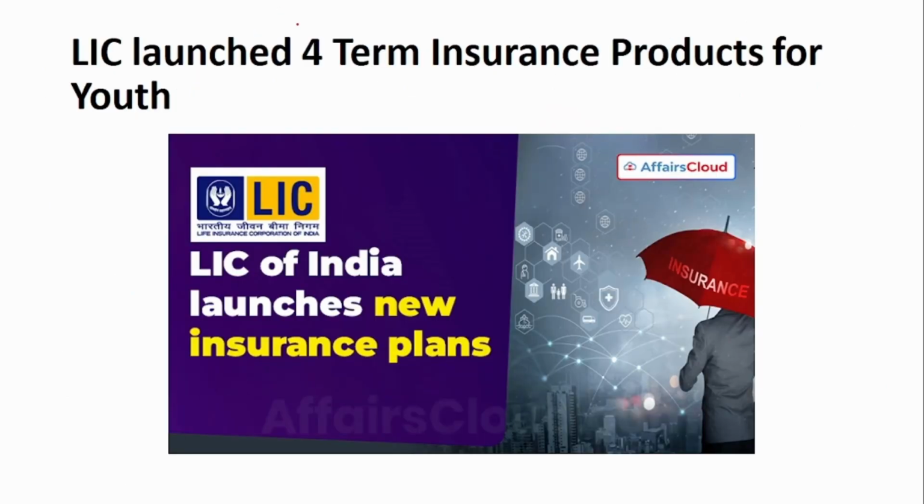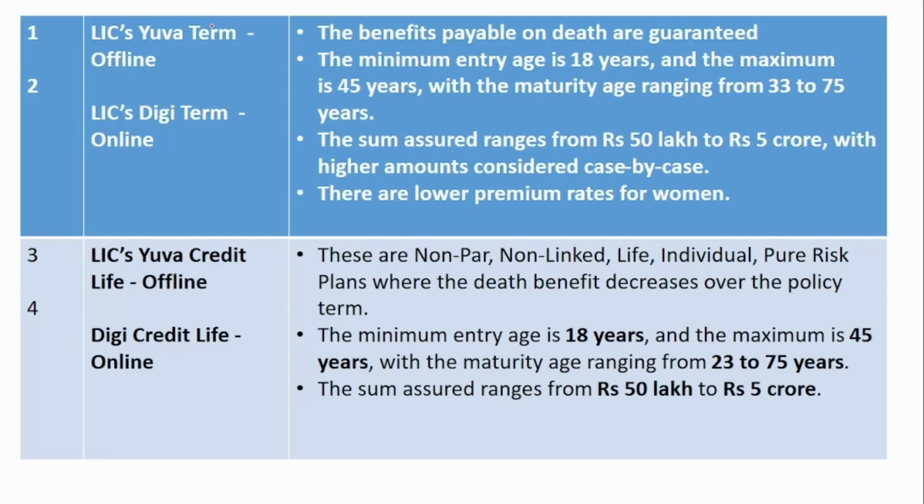Next, LIC has launched 4 term insurance products for the youth. The first one is LIC UR Term, which is in offline mode, and next is LIC Digi Term, which is in online mode. Here the minimum entry age is 18 years and the maximum is 45 years, and the maturity age will range from 33 to 75. The sum assured range is between 50 lakhs to 5 crores, and in case of women, the premium rate is comparatively lesser than that of men.